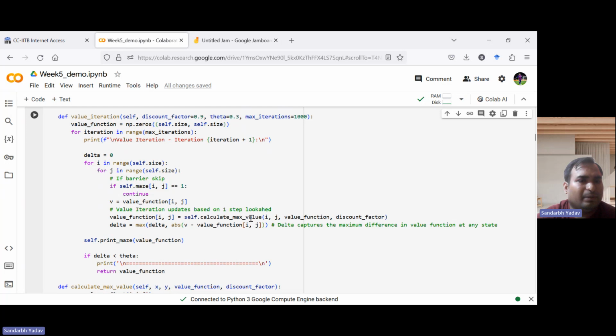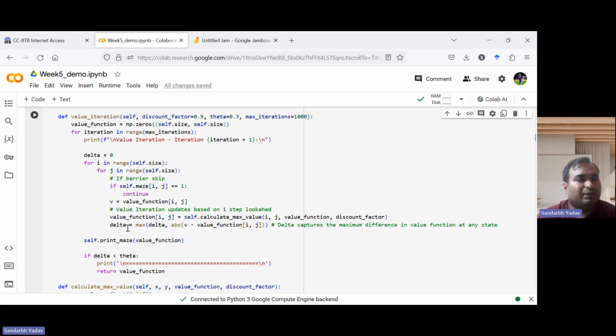Delta stores the maximum difference between our value function at two different iterations, which have different components corresponding to each state. The maximum difference between those components is delta. So delta is the max norm of the difference between two consecutive value vectors.